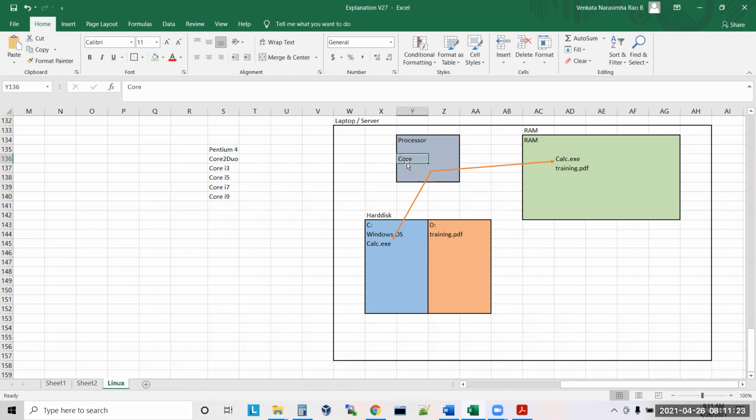What they thought initially, when they released the Pentium 4 model, it was a one core processor. Understand, sir? One core processor. What is this Core 2 Duo? It is a 2-core processor.